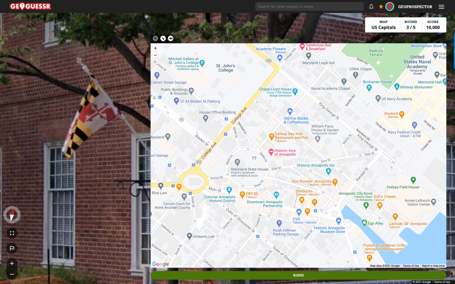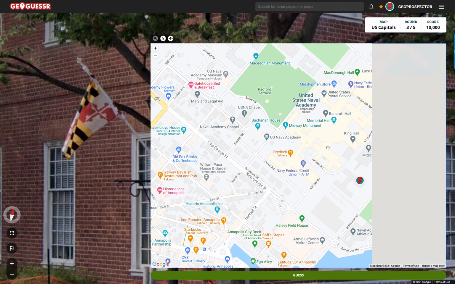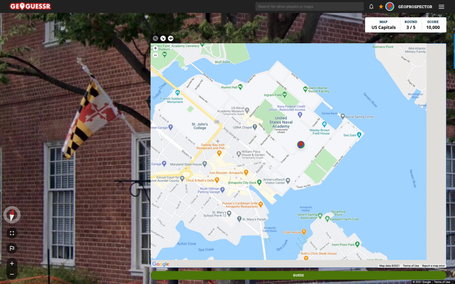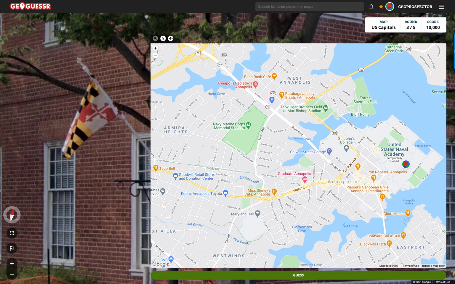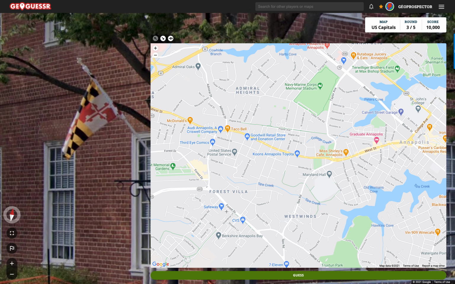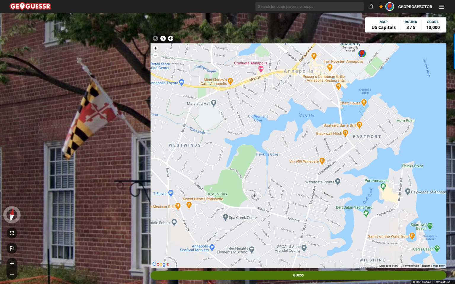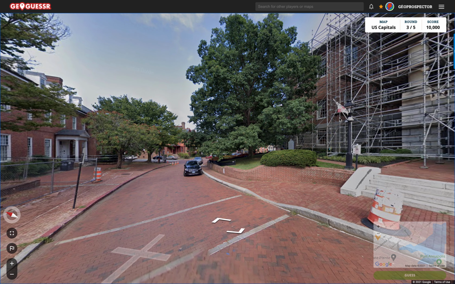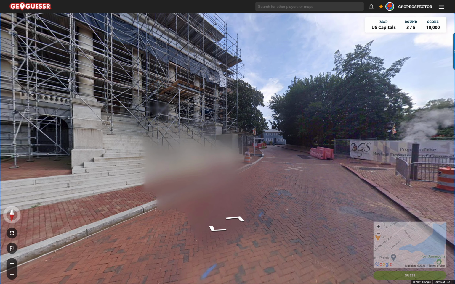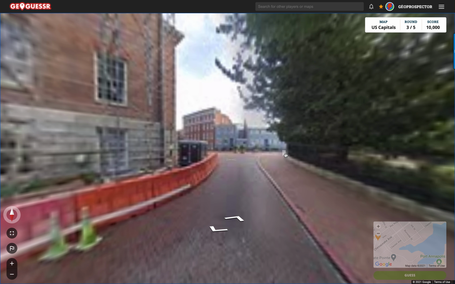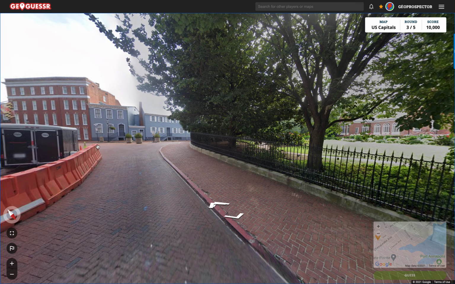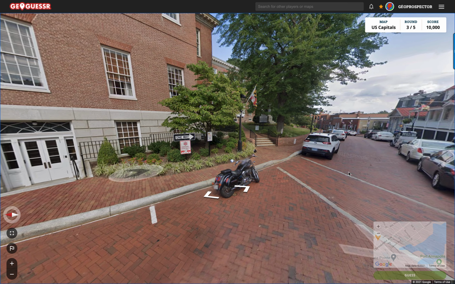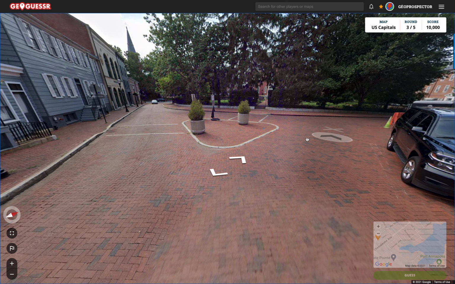What do we have? St. John's College. Mr. Hall. Not sure really. What else is West Annapolis? We're going to have to go searching in a second, aren't we? So let's do just that, because we're not making progress here. That's the state capitol building. Let's see if we can find some roads, some road names. It does look like we're in a pretty small town, so that helps.